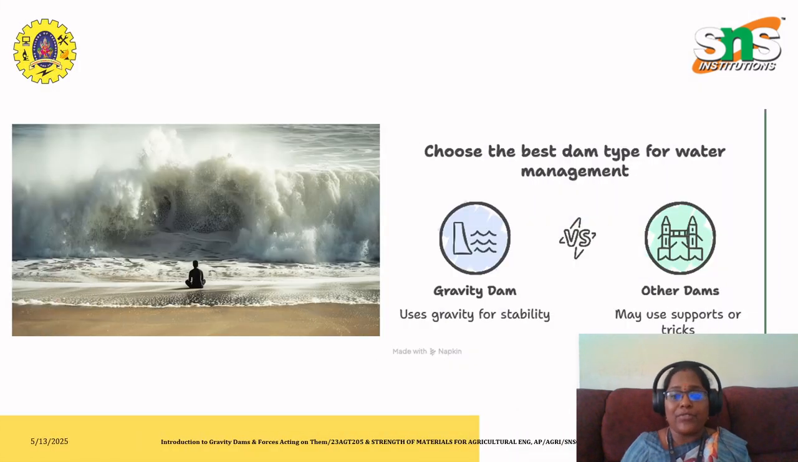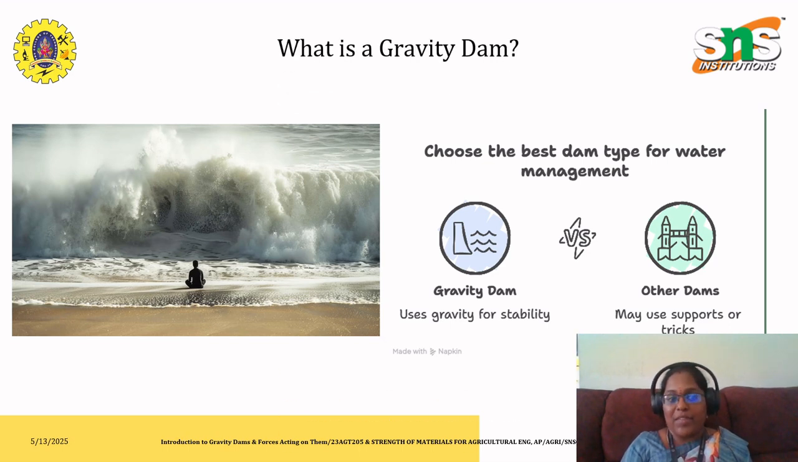Initially, we all have to know what a gravity dam is. In the first image I have shown a man sitting at a beach where enormous waves come towards him, and he sits in the same place. Am I right? The waves crash in, the wind blows hard, but he doesn't move because he is just that heavy. The waves are not capable of pulling him away. That is how the gravity dam is also.